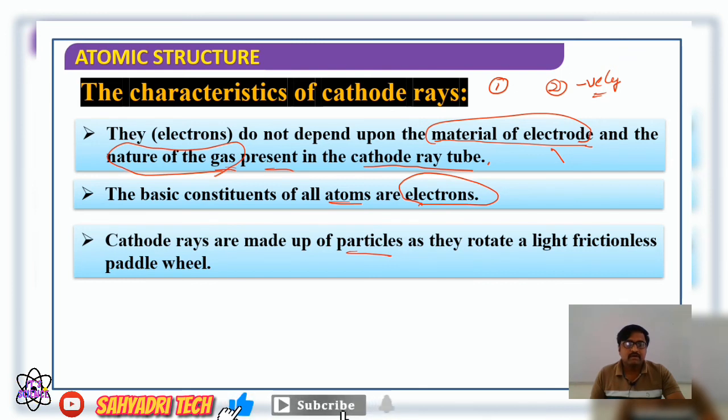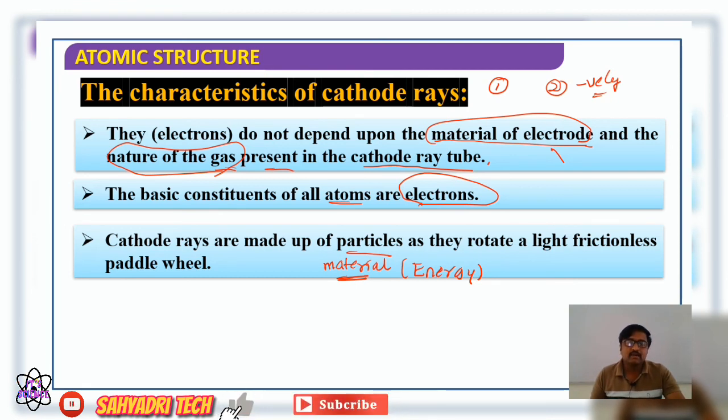And further, cathode rays are made up of particles. Cathode rays are made up of what type of particle? Particularly material particles. Material particles here means particles carrying energy. So yes, cathode rays are made up of material particles. What is the basis for this?